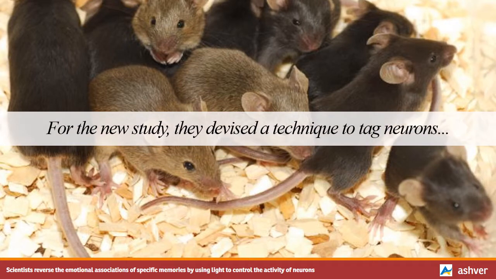For the new study, they devised a technique to tag neurons that encode a specific memory, or engram. They did this by labeling hippocampal cells involved in memory formation with a light-sensitive protein called channelrhodopsin. This protein allowed the researchers to activate the cells using a laser, which caused their mice subjects to recall the memory encoded by the tagged cells.